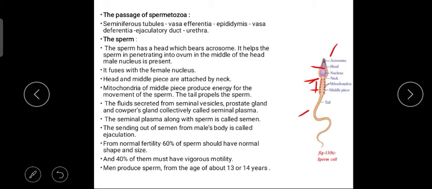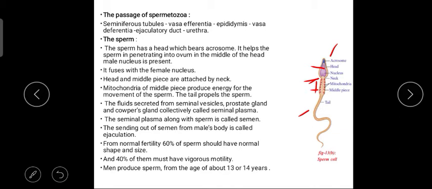Next, the head contains the male nucleus, where the genetic material is present, and it fuses with the female nucleus. Next, coming to the middle piece, you can see some mitochondria present. These mitochondria give the energy for the movement of the sperm. The tail propels the sperm to travel or enter into the female reproductive system.